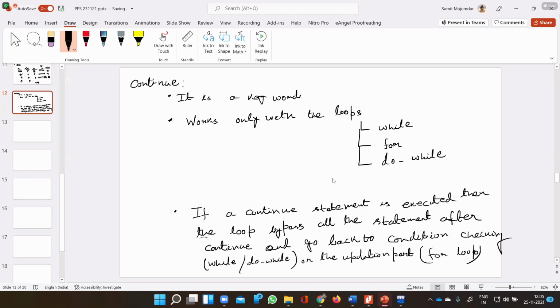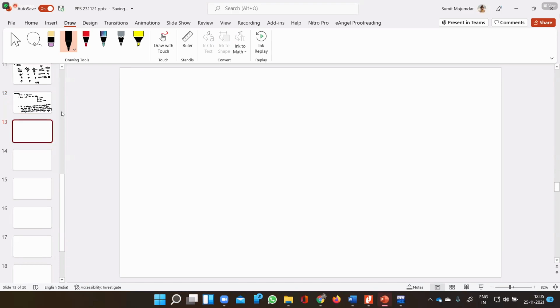So upon executing a continue statement, the loop will bypass all the statements written after the continue statement. Bypass means those statements which are after the continue statement will not be executed at all. Now, if we are writing a continue statement within a while or a do while loop, it will go back to the condition checking part. And if we are writing a continue statement within a for loop, then it will go to the updation part. What does this mean? For that, let me give you an example.